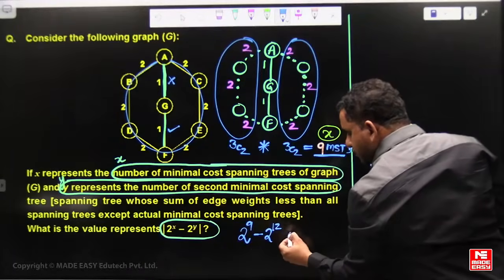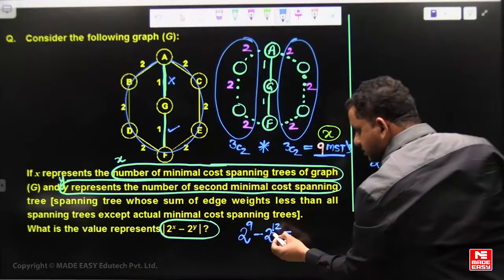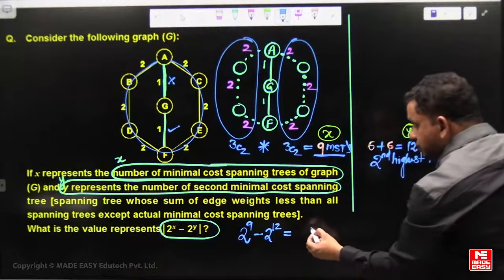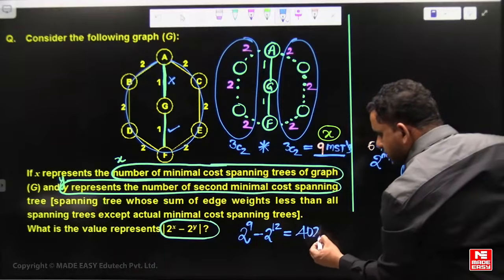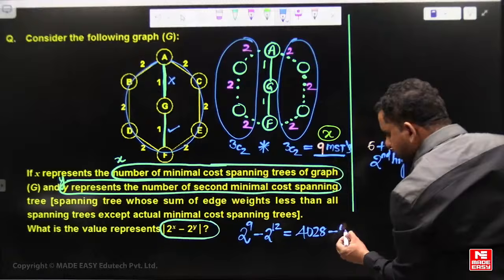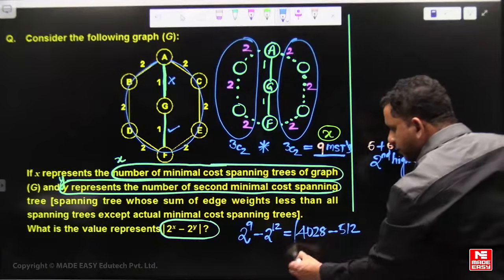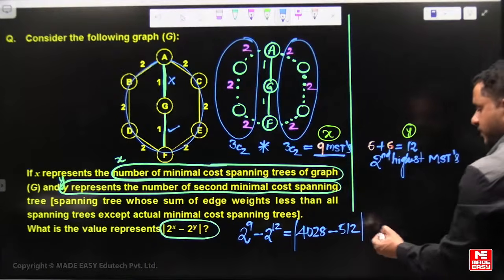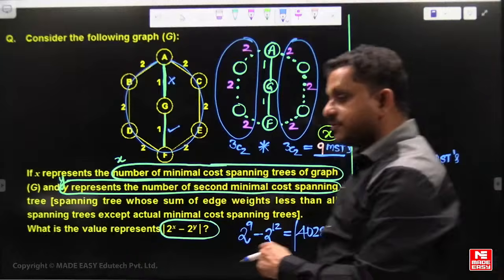So 2 power 12 is 4096 minus 512, the difference.